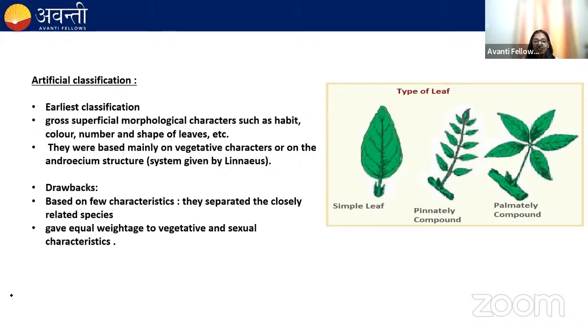So the vegetative characters or structures are more likely to get affected by the change in environment. But the reproductive characters remain conserved or are less affected by the change in environment. But this classification has given equal importance to the vegetative character as well as to the sexual character. So this is a drawback of the artificial classification.